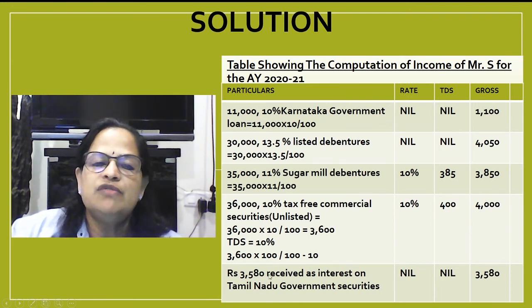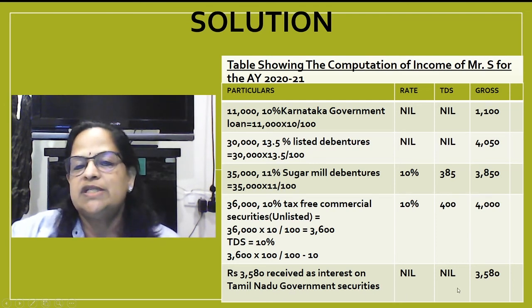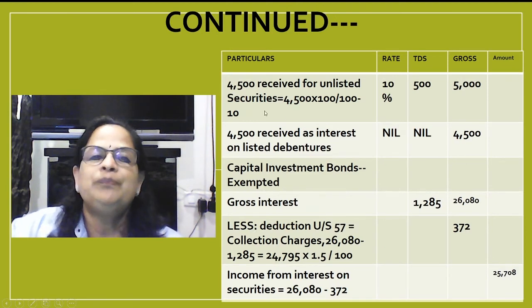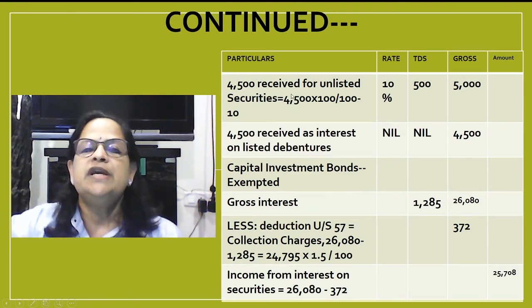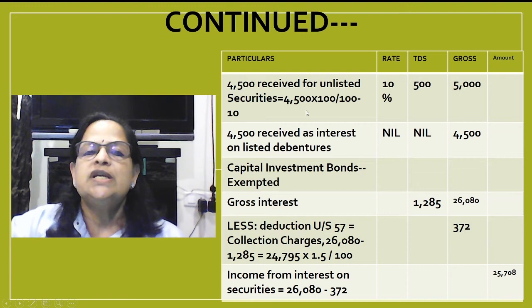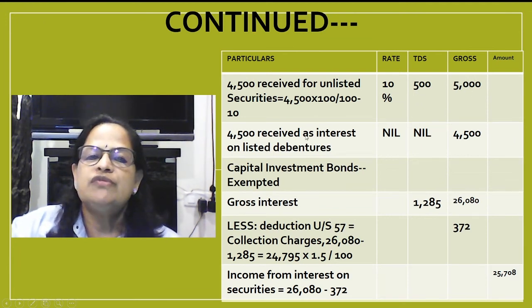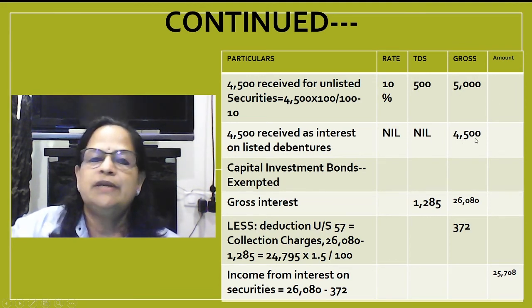Now 3,580 received as interest on Tamil Nadu government securities. There is no TDS, the value is directly given, 3,580. Next is 4,500 received for unlisted securities, 4,500 into 100 divided by 100 minus 10. So 10%, 500, and 5,000. Now 4,500 received as interest on listed debentures. That is the gross value, 4,500.